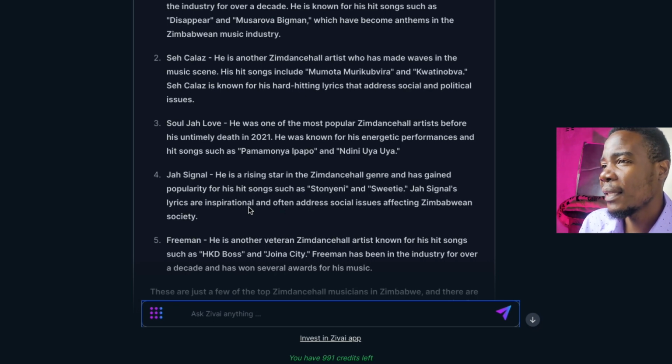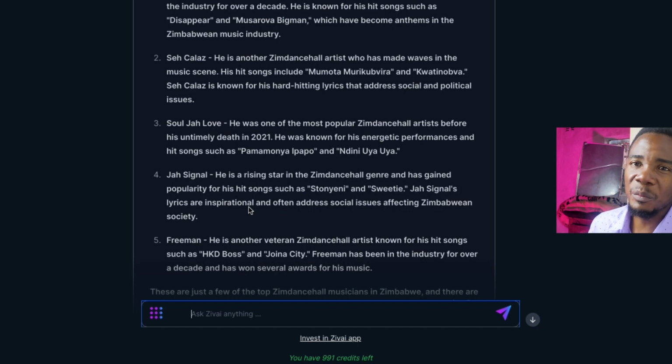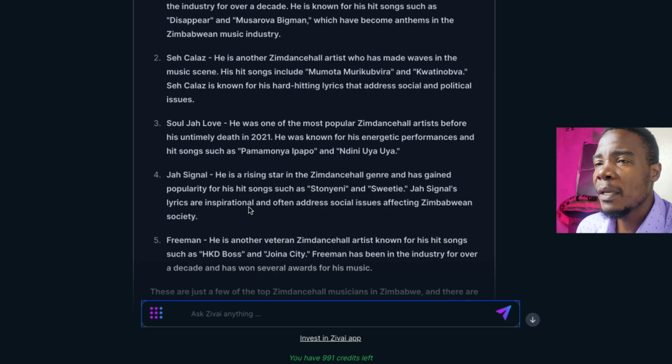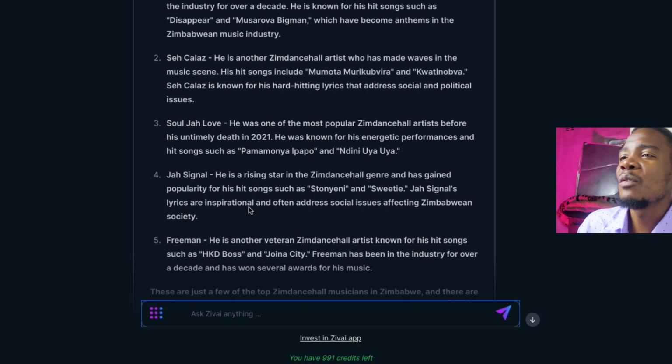So pretty much, I think this is the ZIVAI app, which is a positive development for us in Zimbabwe. Having our own chatbot to be using as well is a positive for me. I pretty much like it, and I support anything that is local at the end of the day. I think when the industry probably moves to a space where we are also creating the underlying technology, if you get what I'm saying. Otherwise, yeah, this is a positive development, and well done to the guys at Zimnat for creating this AI chatbot, and we'll be using it.